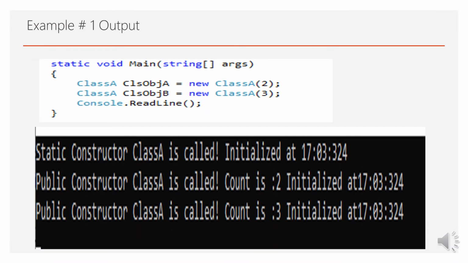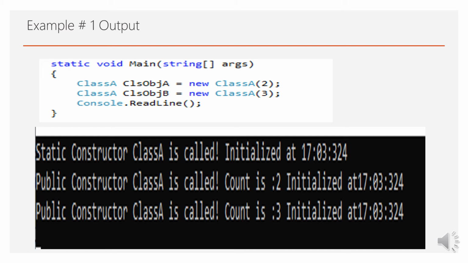The output of the program is in the console. You can see it in three lines. Here, in the main we are creating an object of class A and passing the parameter 2 to that public constructor, and again we are creating object B of the same class, passing the parameter count as 3, and Console.ReadLine to retain the output. In the output we can see that the static constructor of class A is called, initialized at 17:03 and 324 is the millisecond.